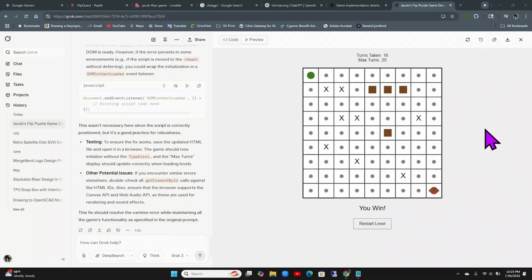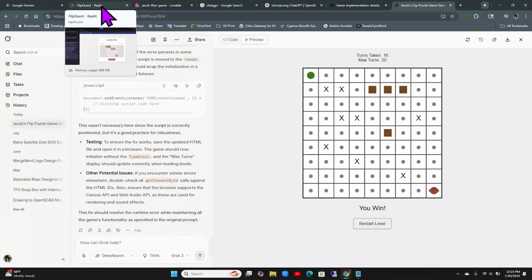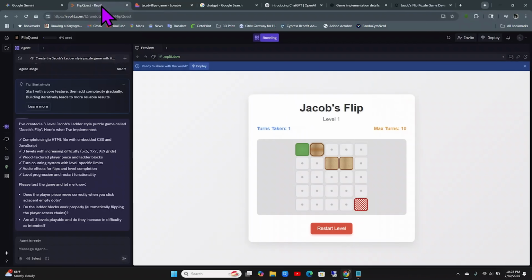If I did it again, I think I'd describe more in depth what the game piece is like, and I'd probably also ask it to put the image of the Jacob's ladder at the beginning of the game with more instructions. But I think this was a really fun experiment, and let's just flip through the games really quick, and I'll give them scores, maybe 1 to 10, and we will have a winner.